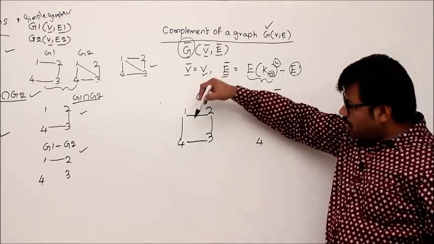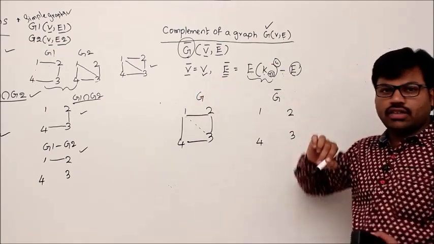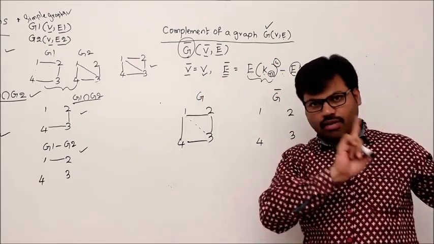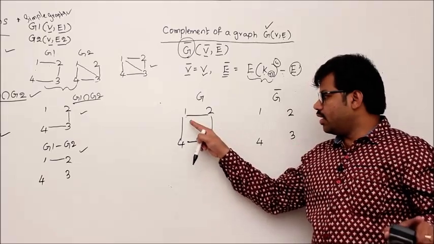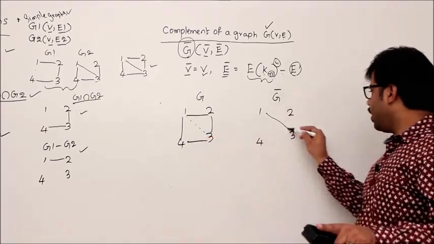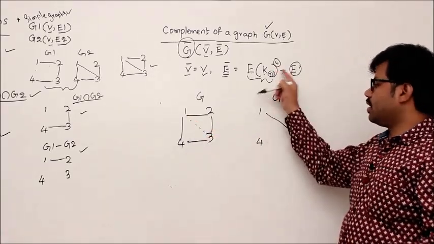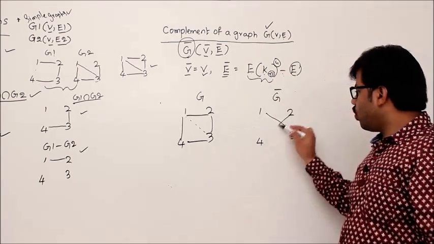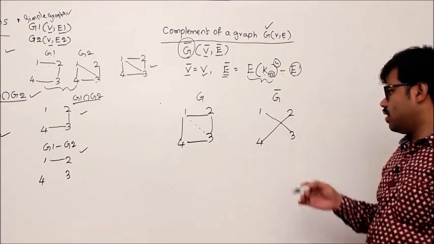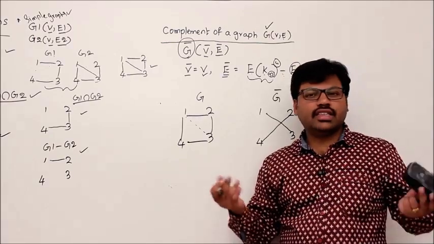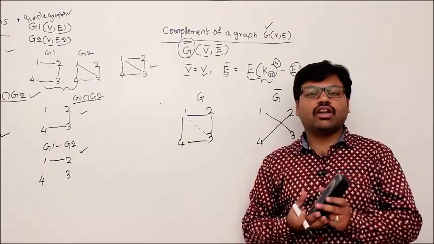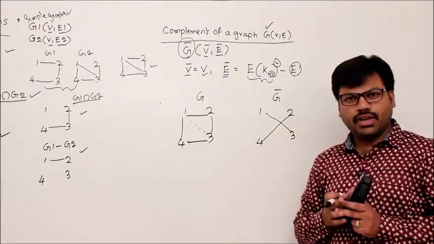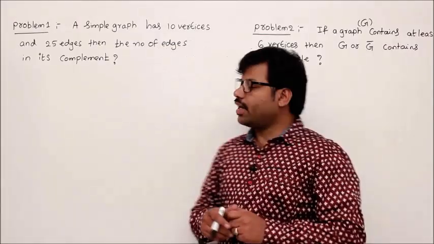Now between 1 and 3 there is no edge, then definitely this edge is there in the complete graph, and it is not there here, then you add it, right? So that is what this operation is. Next, 2 to 4. Anything else? No. This is the way we can easily draw the complement graph of any graph. Okay, let's solve some problems related to connectivity.